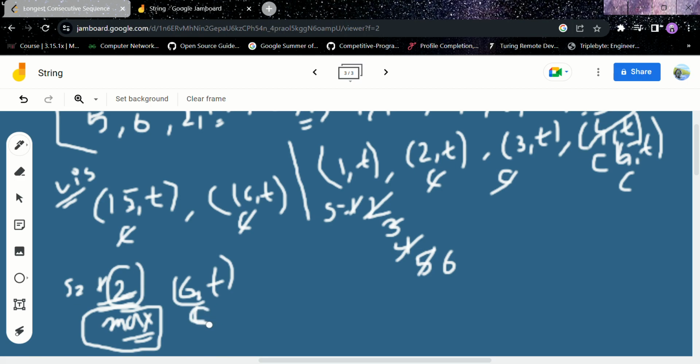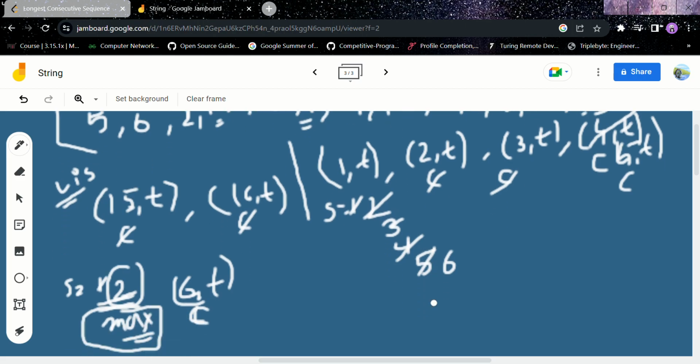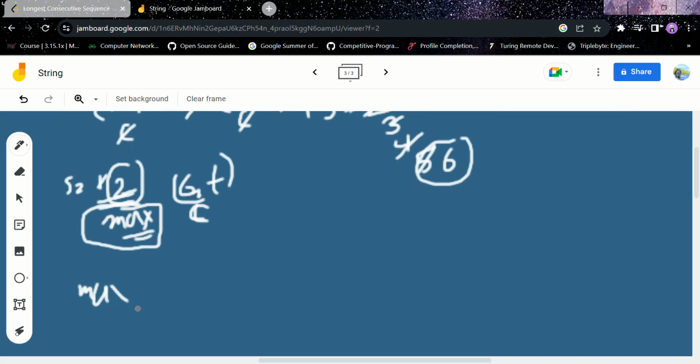Now current plus plus, meaning 6 plus 1, 7. 7 is not present in the map and not visited. So since 7 is not present, we will end this while loop. Now we will check which is the maximum value of sequence, 2 or 6. 6. So our new max equals 6. Max is pointing to 6 now.